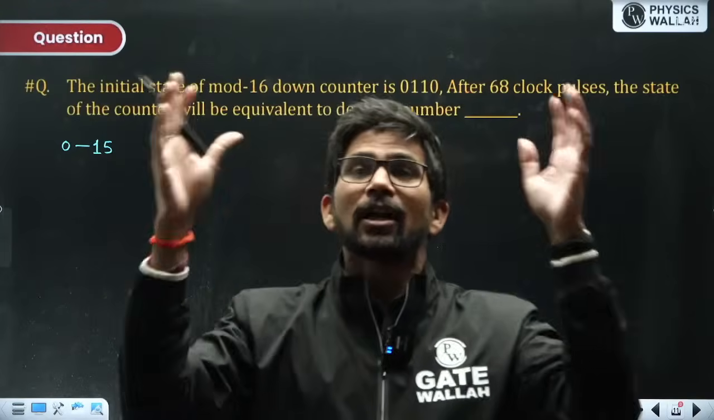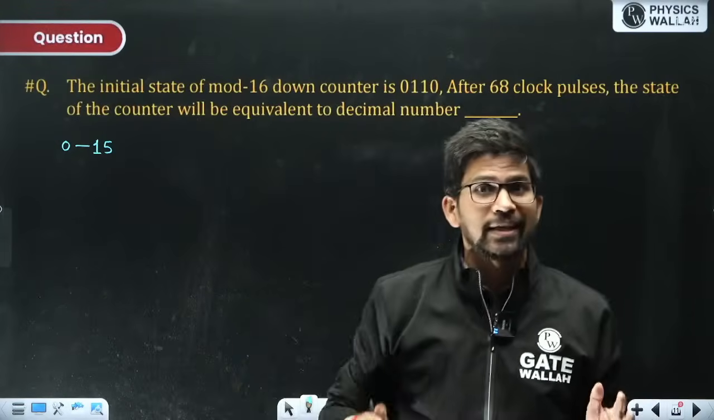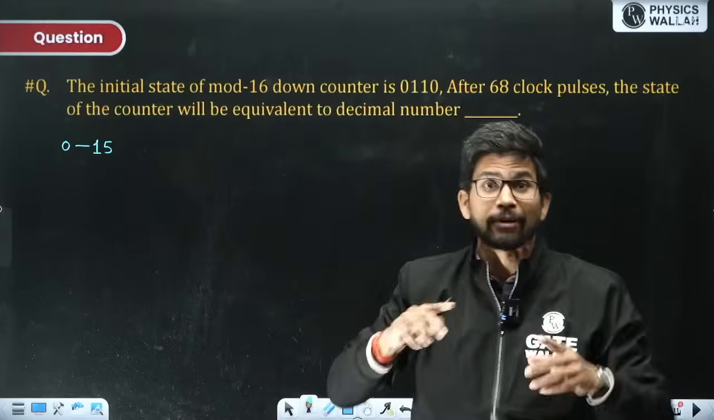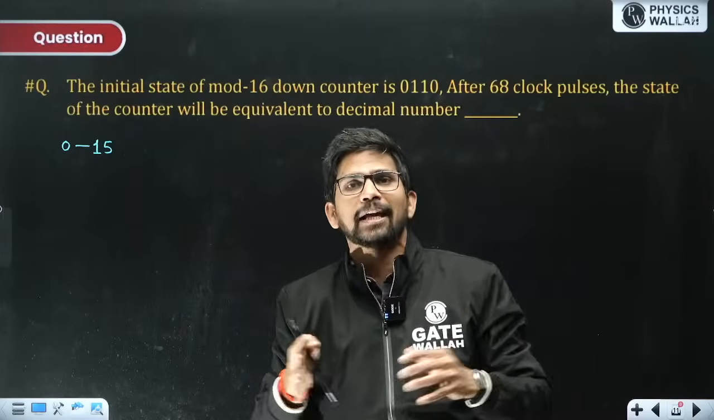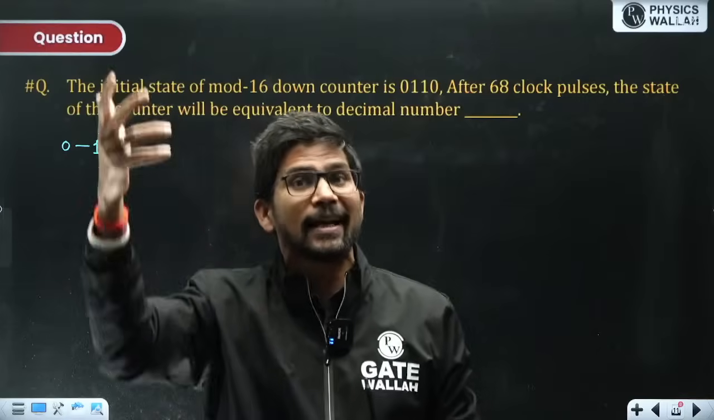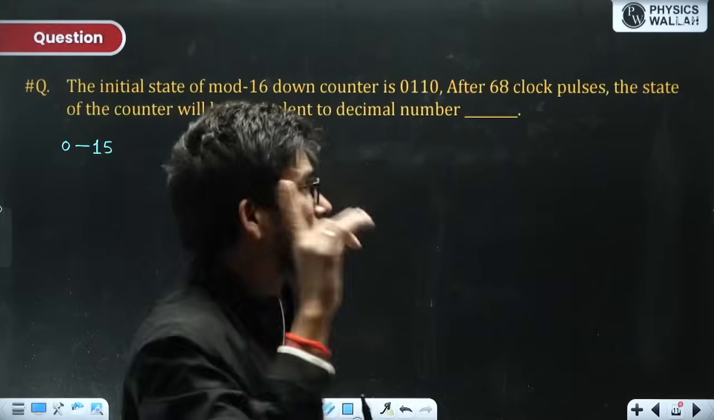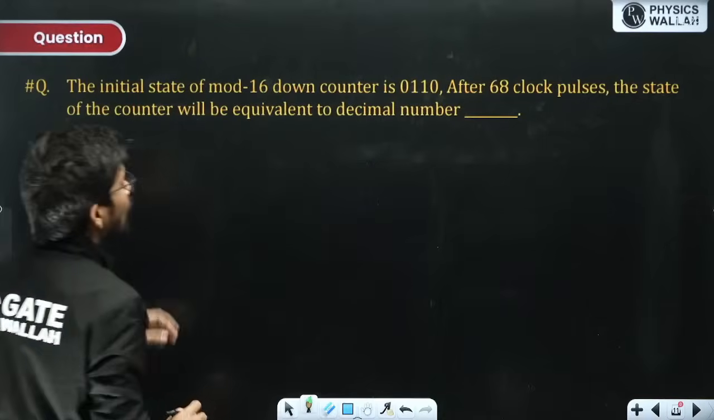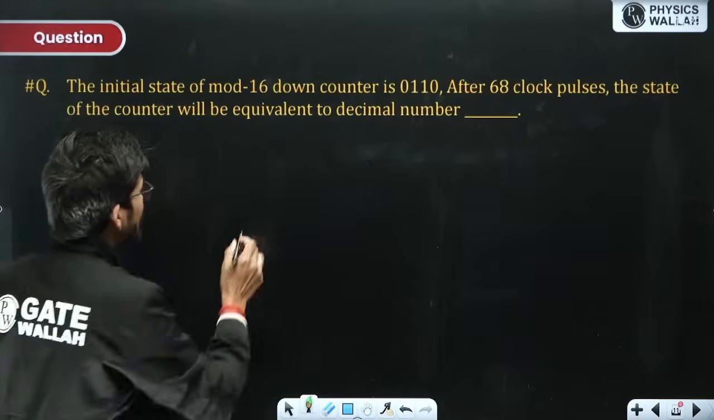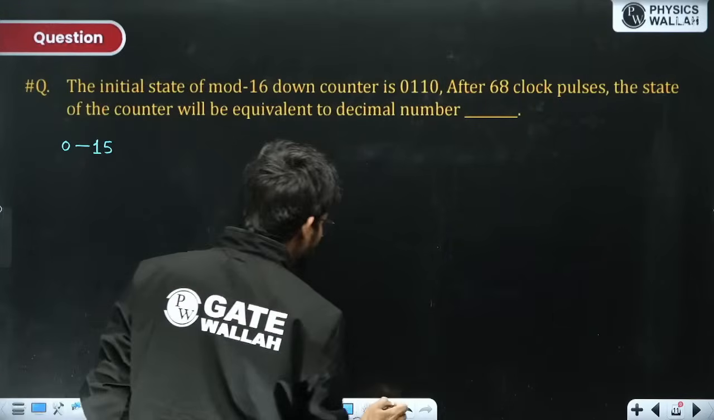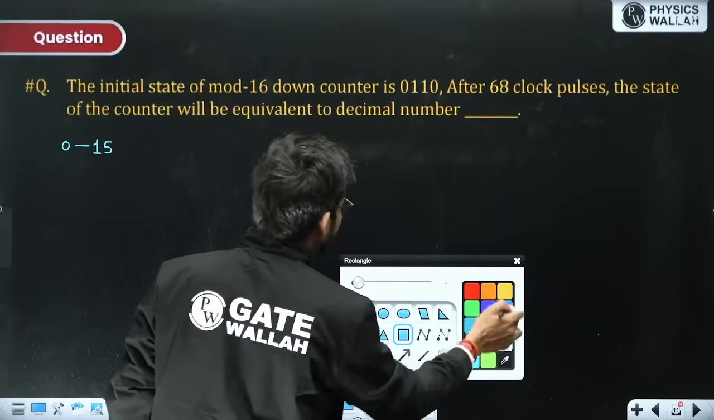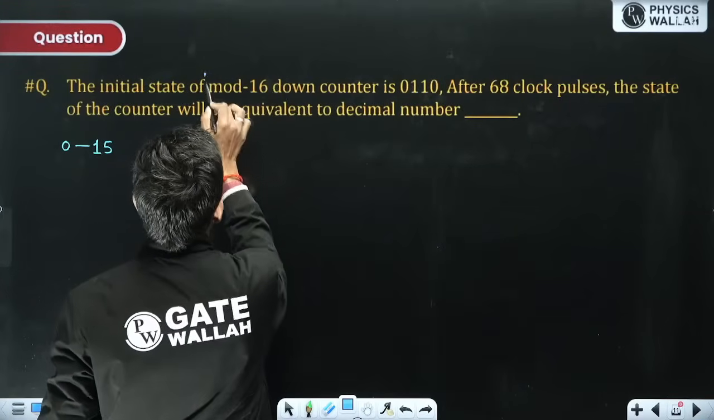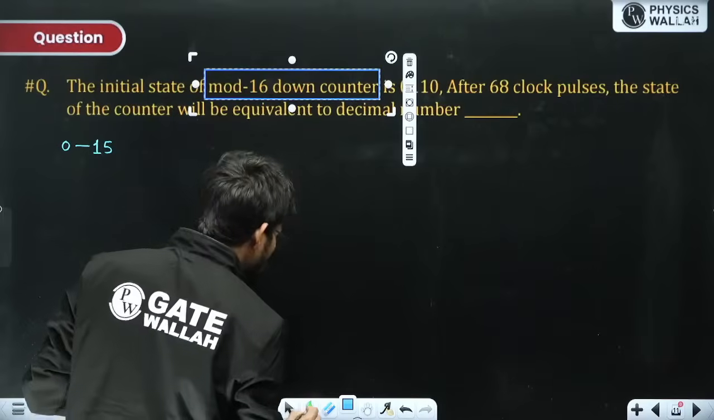If I say there is a mod 128 counter, the states will be from 0 to 127. Total 128 states will be there, but 128 will not be the highest state. Please always remember this, because this mistake always happens with students. Now the starting state of this down counter, it is a down counter. In a rush you might take this to be an up counter by default. So always read the question very carefully.